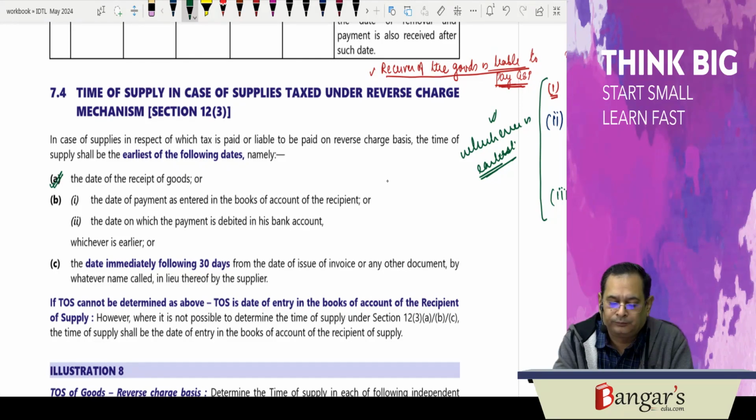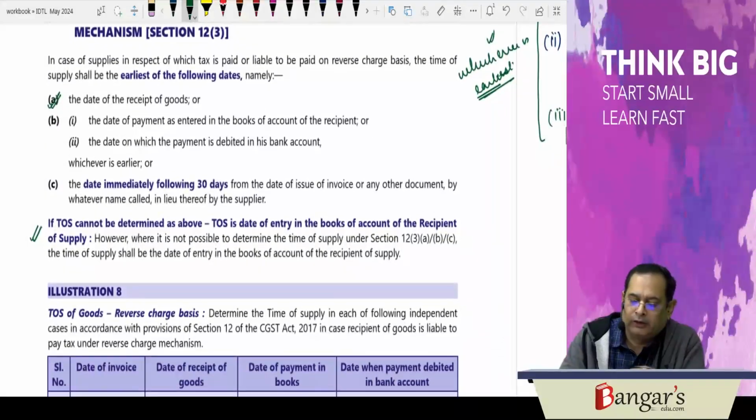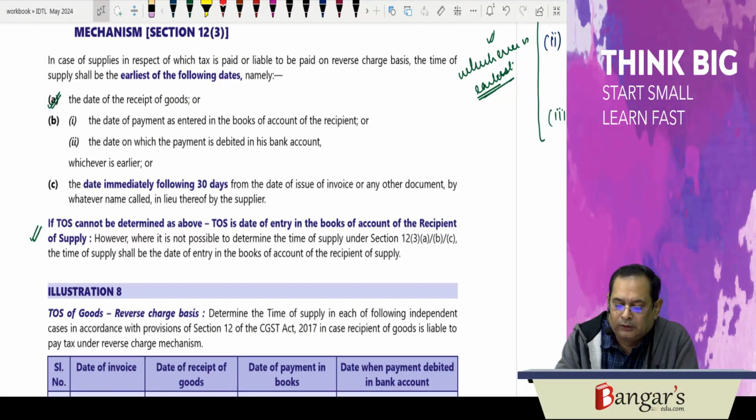Now here, if the time of supply cannot be determined as per the above provisions, the time of supply will be what? The date of entry in the books of accounts of the recipient of supply.